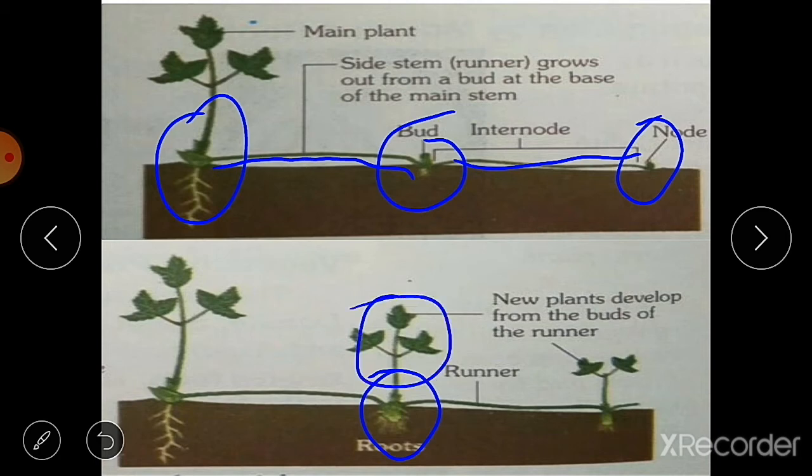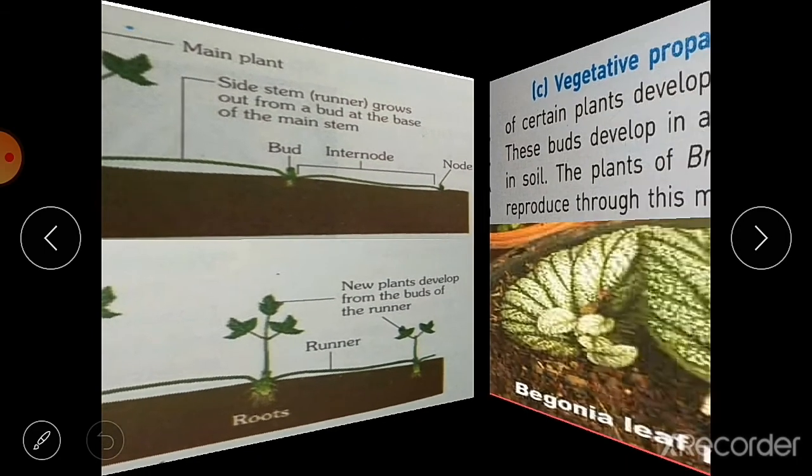So at every node, the new plant can grow. Okay, so this is aerial stem, that is vegetative propagation by aerial stem.